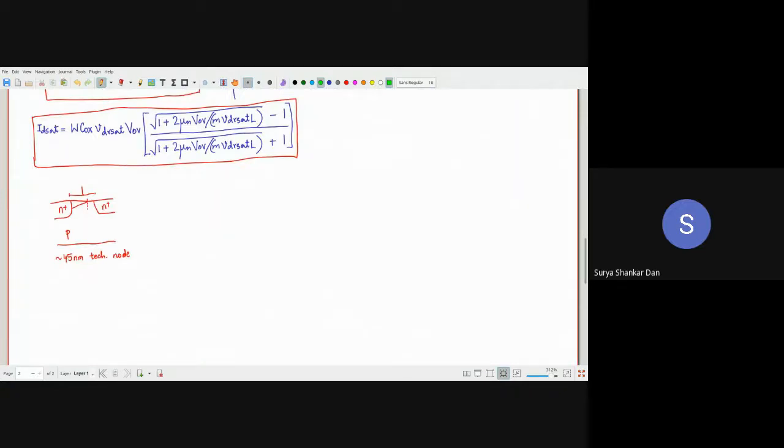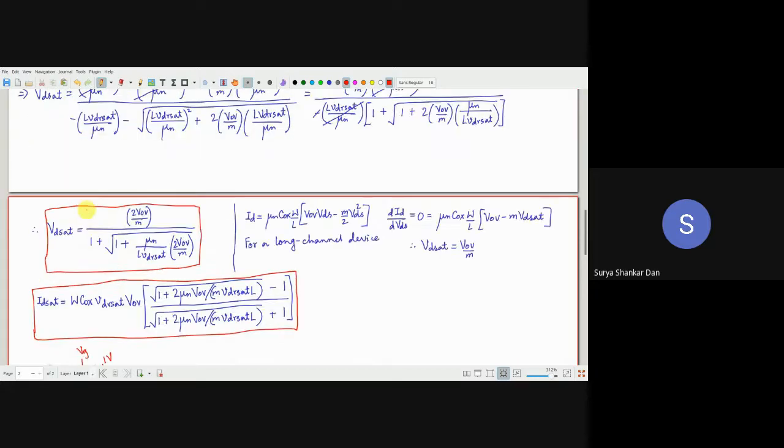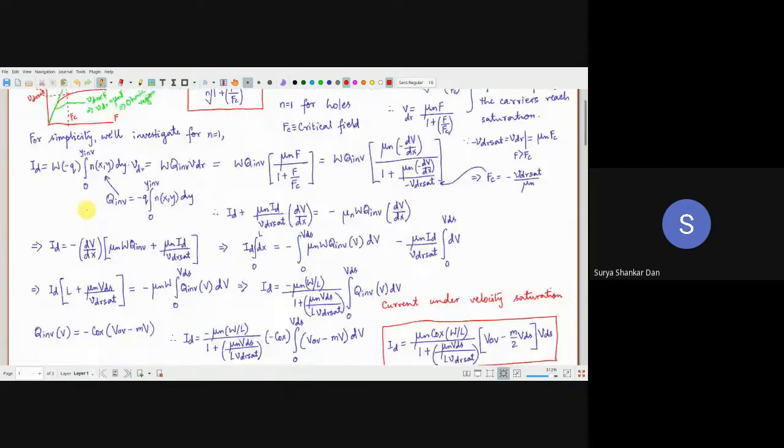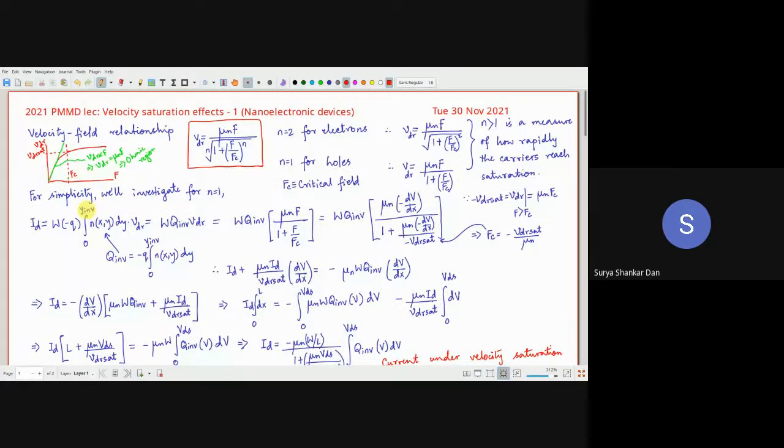So the voltage which you are going to apply in 45 nanometers, that VDD, is equal to 1 volt. Okay, so if you are applying 1 volt over here, 1 divided by this distance, let us say 45 nanometers itself, it is going to be much larger than the FC. Critical field is not of the device; FC is basically a material property. So what happens is the drift velocity saturates.